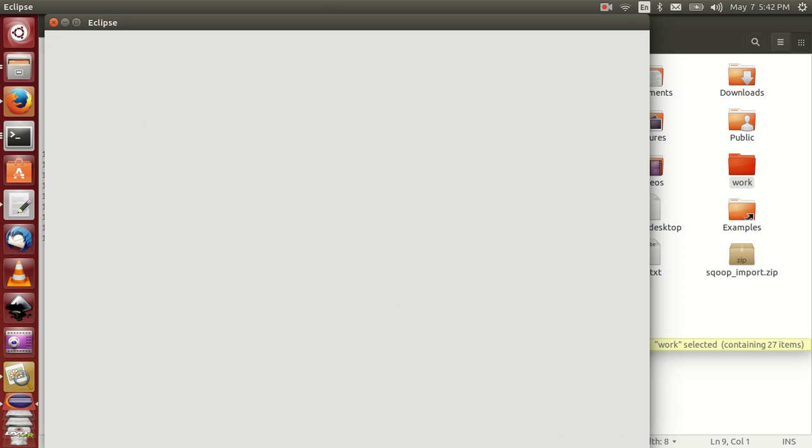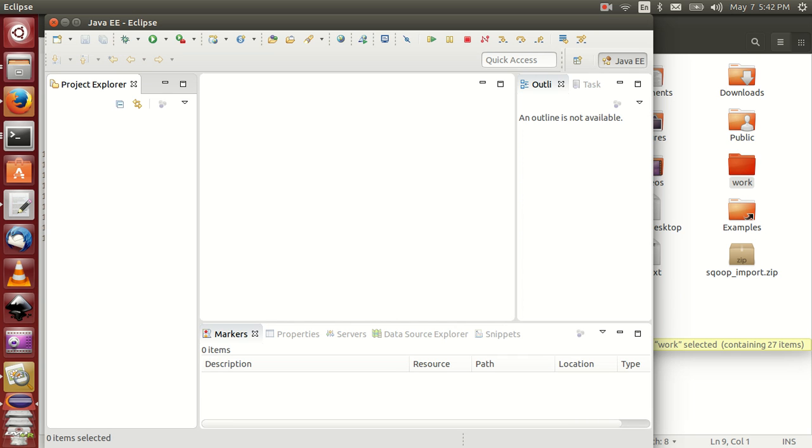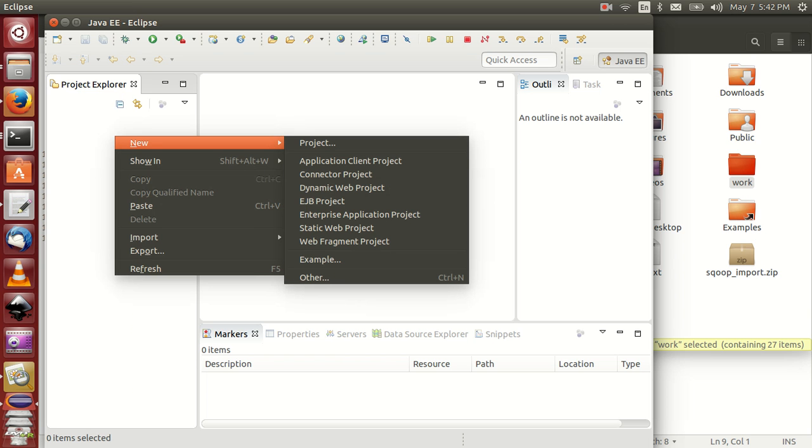The first time you install this, you will get a notification like this with tutorials to learn everything, but as of now I am not explaining about it. Simply click on close, and then what next? Install Scala. Scala is mandatory to implement Spark. That's why I am installing the Scala plugin.